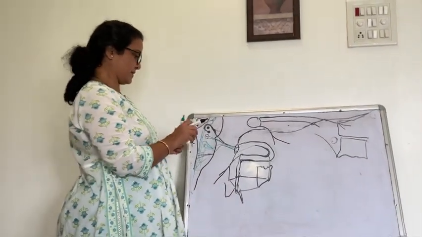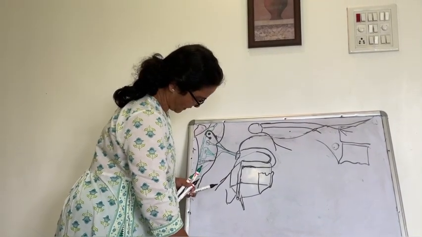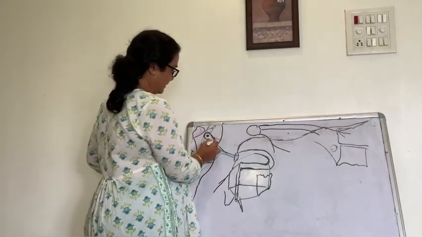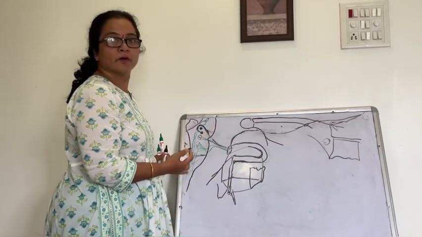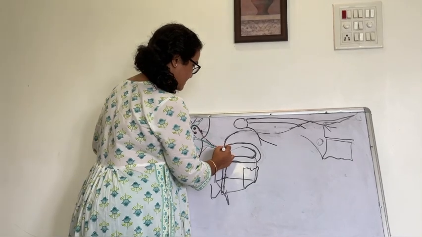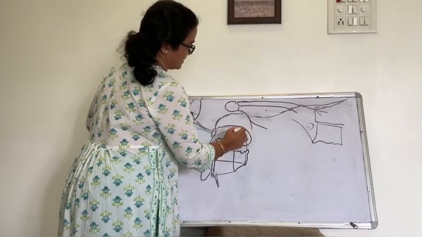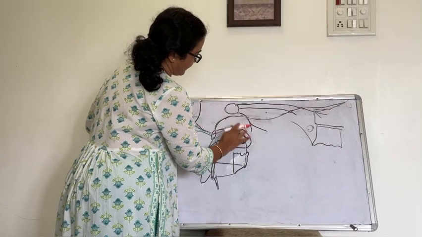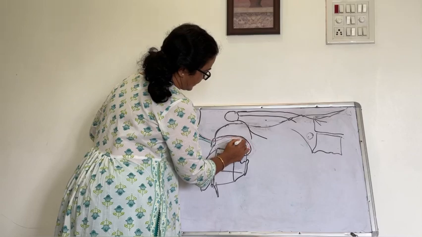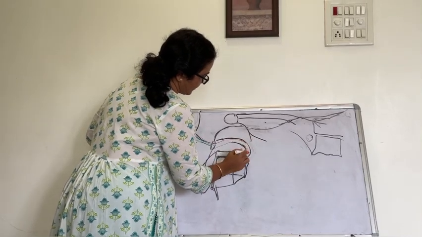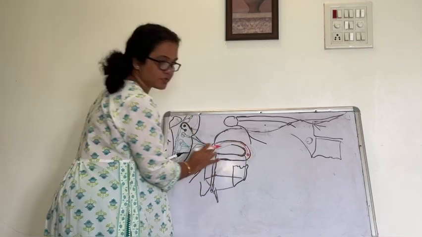So these fibers I will draw with red color, that are the motor fibers. It will go inside the internal acoustic meatus, auditory canal, then into the fallopian canal or facial canal. Here there is a dilatation in this nerve, and that is called the geniculate ganglion. So this is the external genu of the facial nerve.